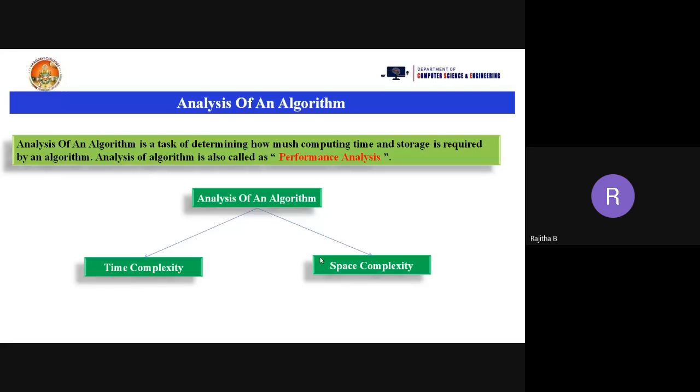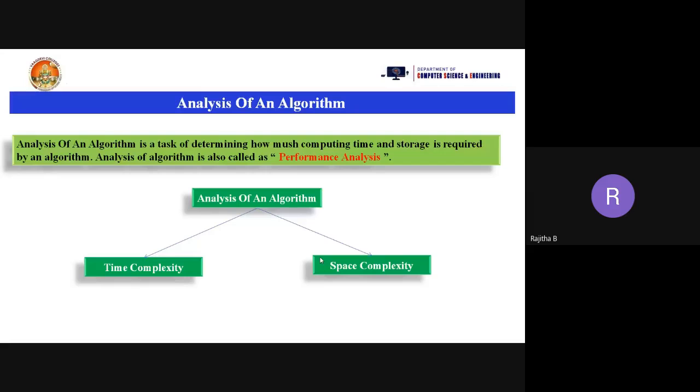Why do we need to analyze time complexity and space complexity? Suppose I give a problem statement. People can solve it in a number of ways, with solutions S1, S2, S3, up to Sn. Among S1 to Sn, which solution is the best one?